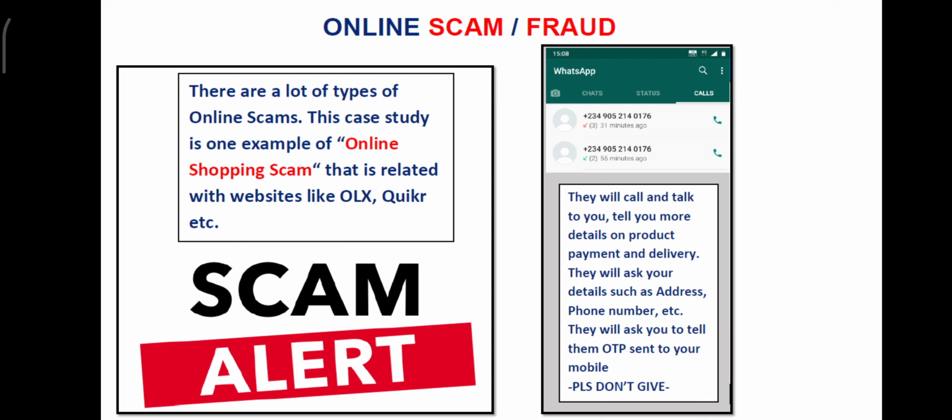So please do not attempt any of the scam sites, and be very careful when you are dealing with online transactions. Take the help of your parents, very important. Take the help of your parents when you are making an online purchase. So ask your parent whether this site is a trustworthy site or not, and then you can go for it. So kindly take the advice of your parents, my humble request.